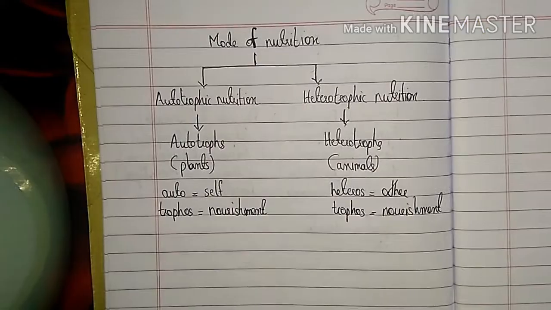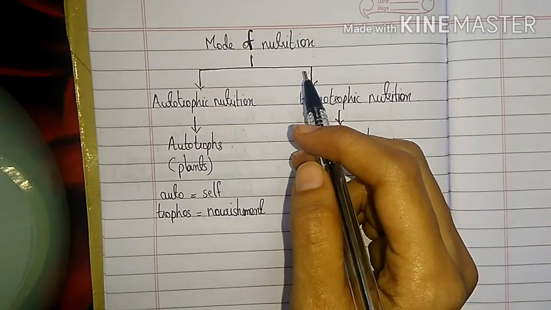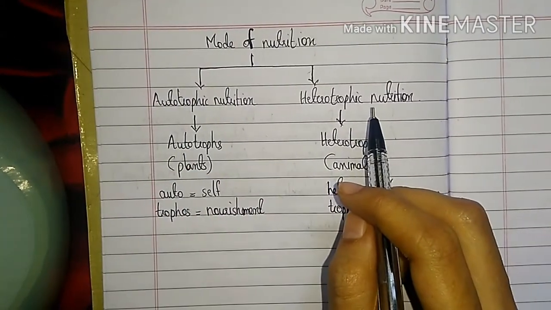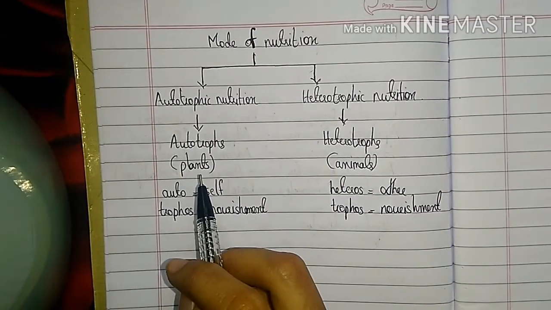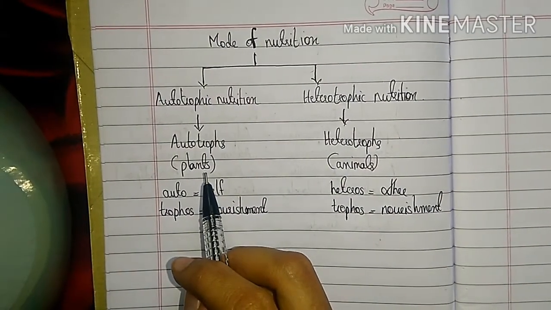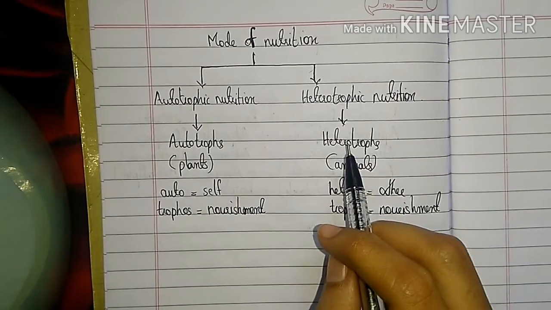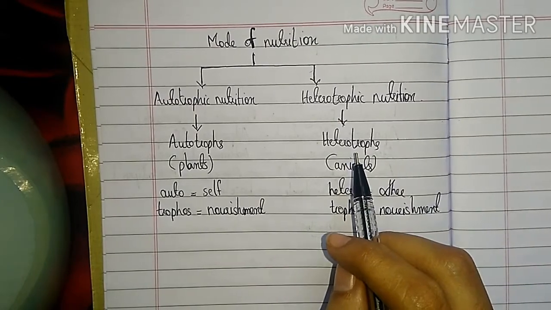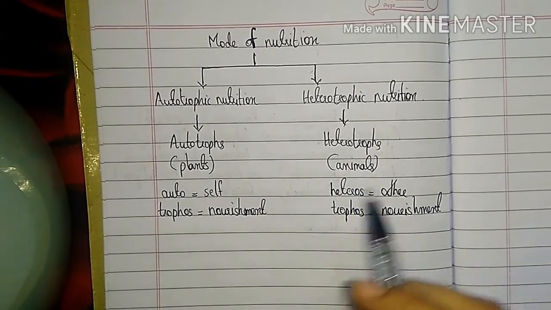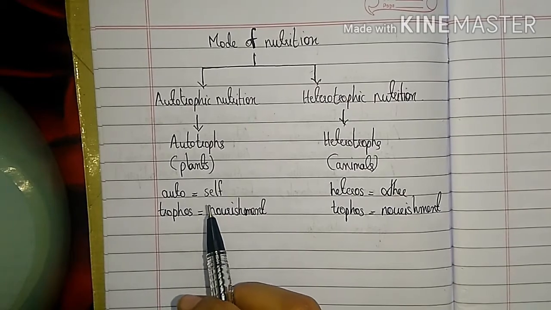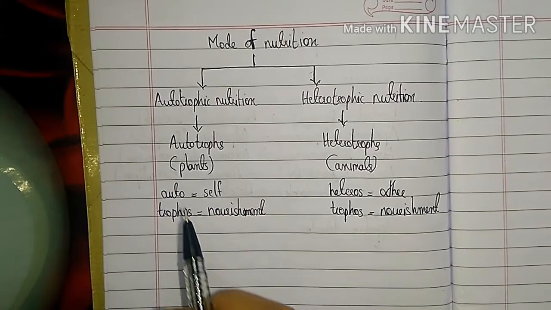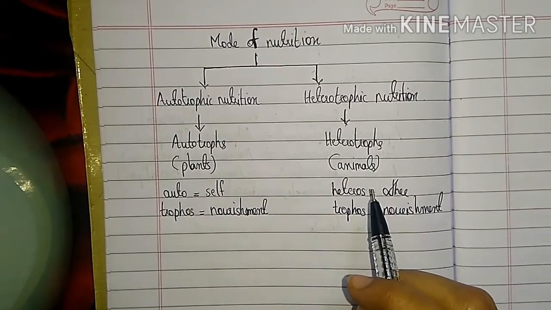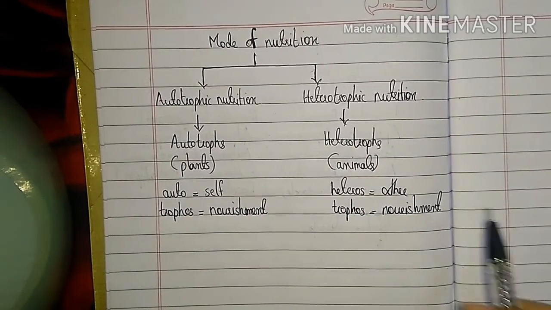Okay. So coming to mode of nutrition, there are two modes of nutrition, autotrophic nutrition and heterotrophic nutrition. The organisms that make food by themselves are called autotrophs, for example, plants. And the organisms that take ready-made food prepared by plants are called heterotrophs, for example, animals. And the word autotrophs, we can split it into two. Auto means self and trophos means nourishment. Same here, heteros means other and trophos means nourishment.